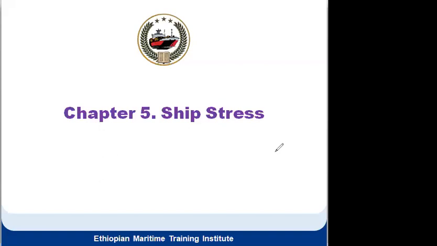Last lecture we completed the building, and now there is another chapter that I'll do afterwards. That is 4.8, and this is chapter 5. Some of you had done the dry dock stability calculations that I had given you.